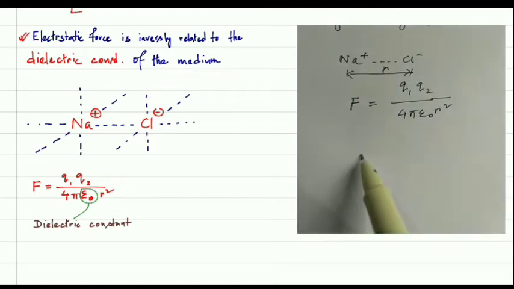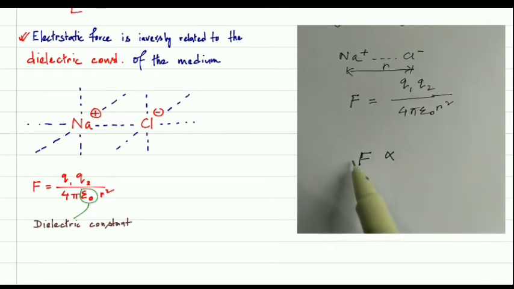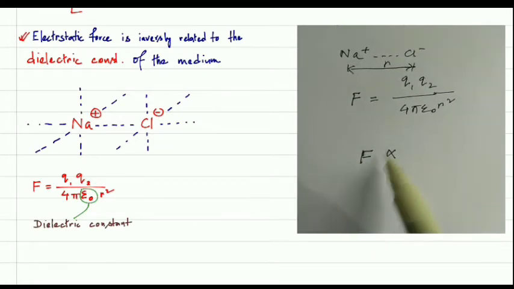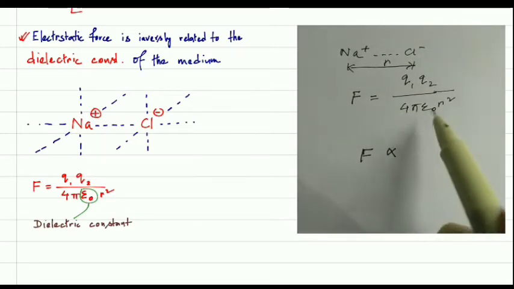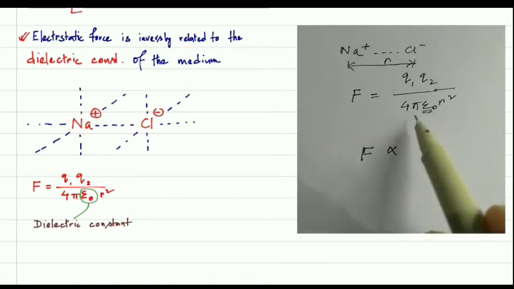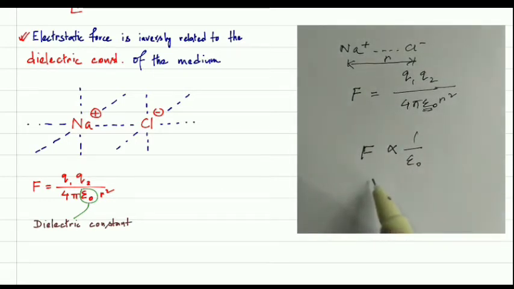So the inter-ionic force depends mainly on two variables: epsilon naught and r.